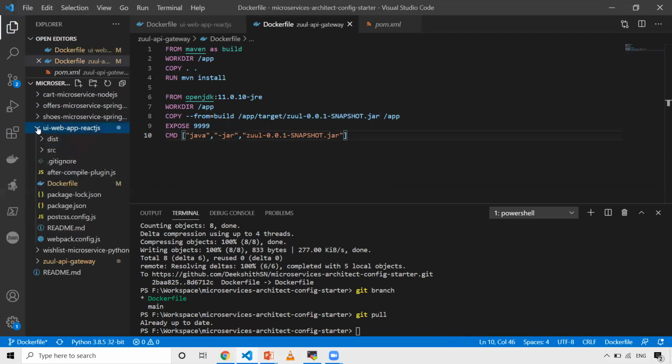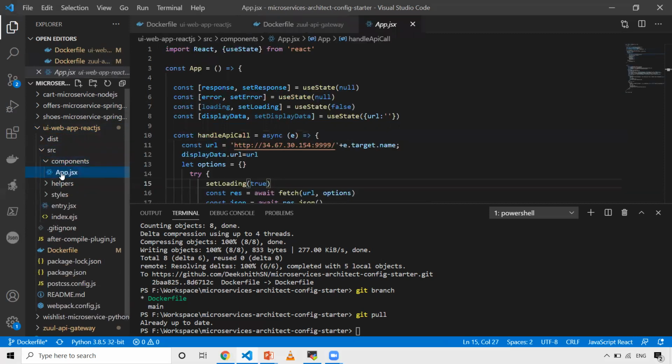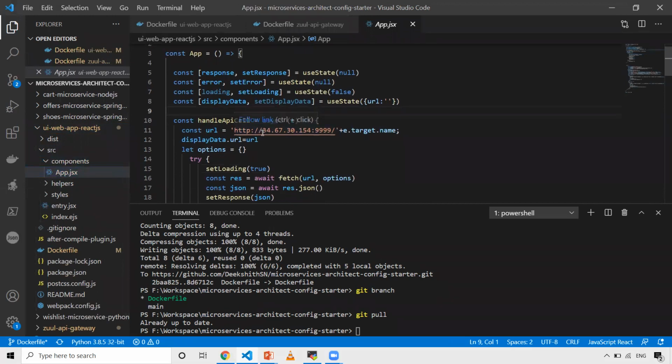When you go to the UI web application and see the code, source component App.jsx, here you can see I've hard coded this machine's IP. Wherever I'm deploying this code using Docker, it expects you to give the IP address of your API gateway where it is running. So this is the one problem with this code. We are currently working on it, so that wherever we deploy it, it should automatically get that IP address and replace it here.